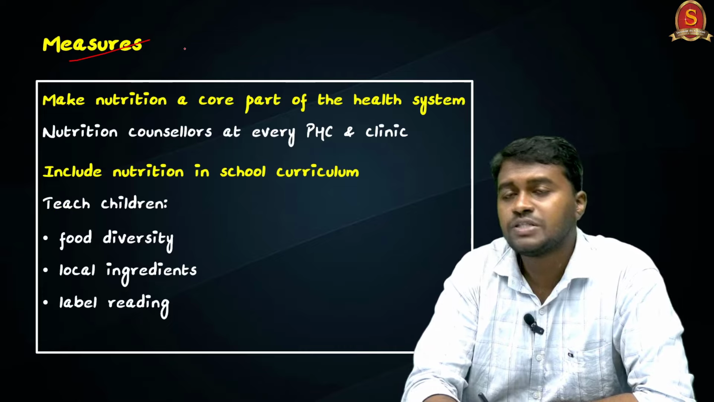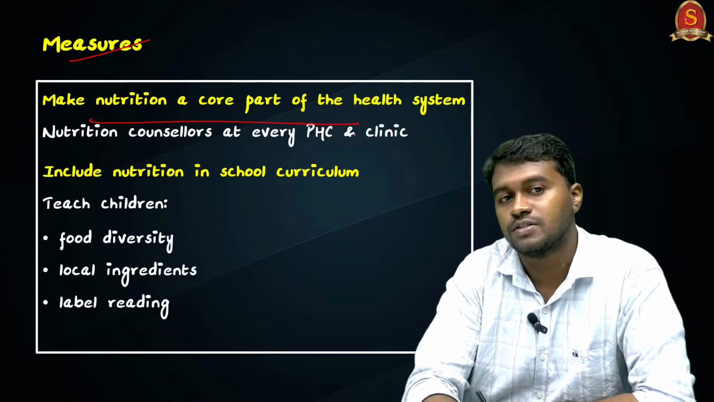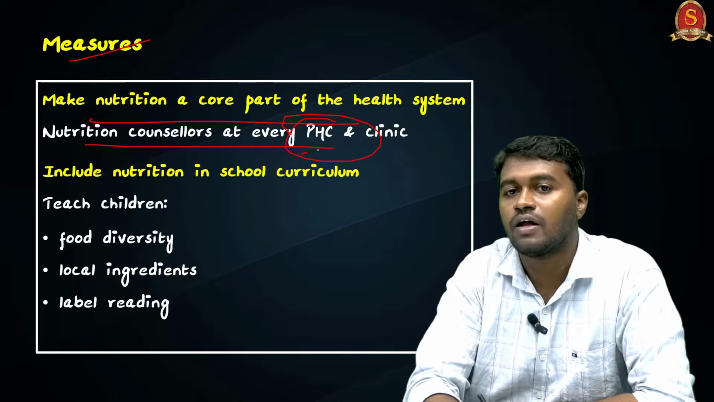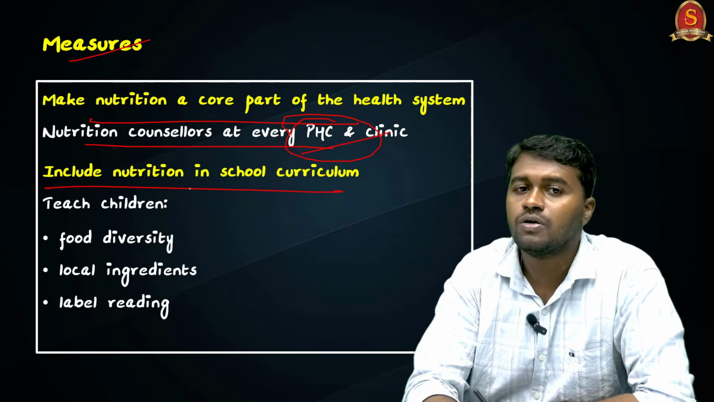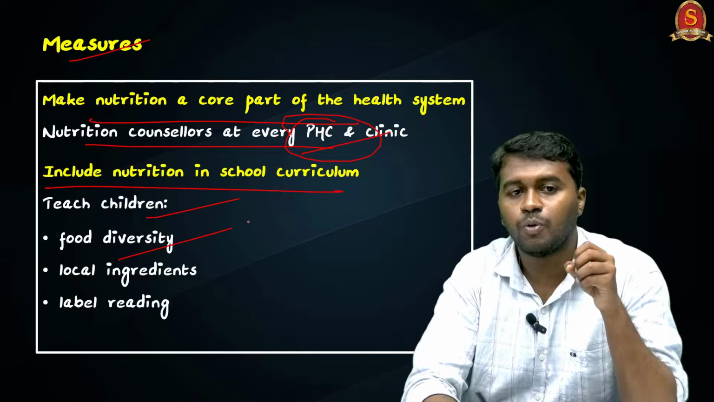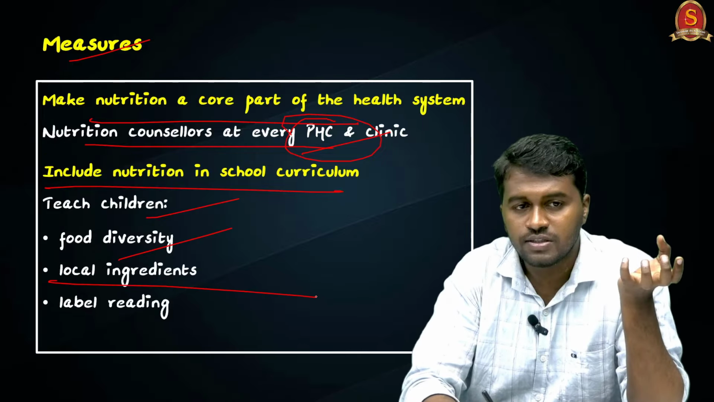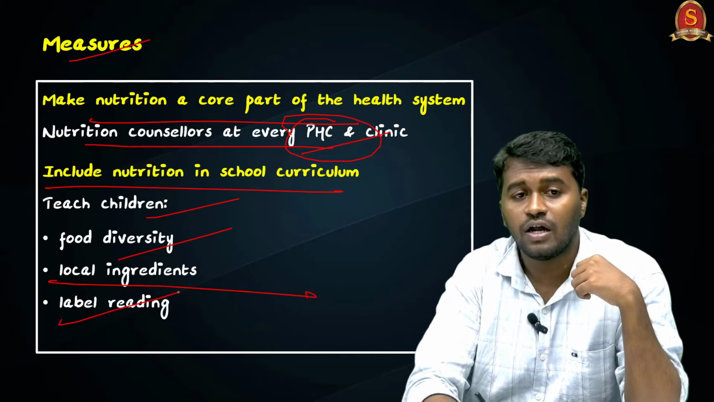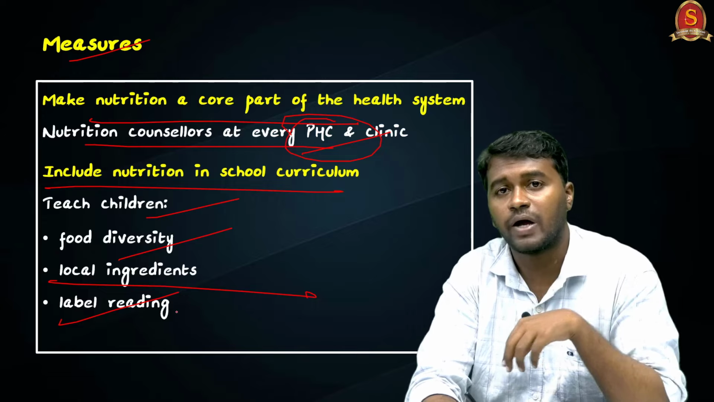And what are the measures that we can take? First, to make nutrition a core part of the health system. That means we have to appoint counselors at every primary health care center and clinic. And the next is including nutrition in the school curriculum, so the children can learn about food diversity and the importance of each food. They can learn about the local ingredients and their benefits. And they will get to know how to read the label on the food package.